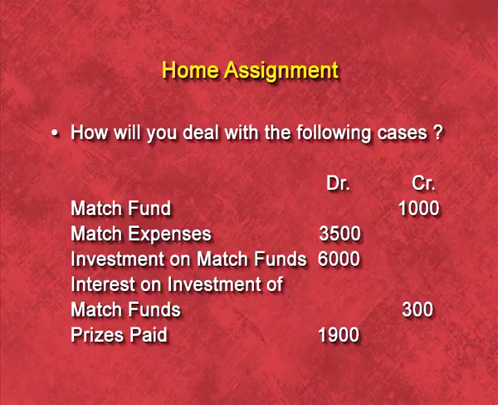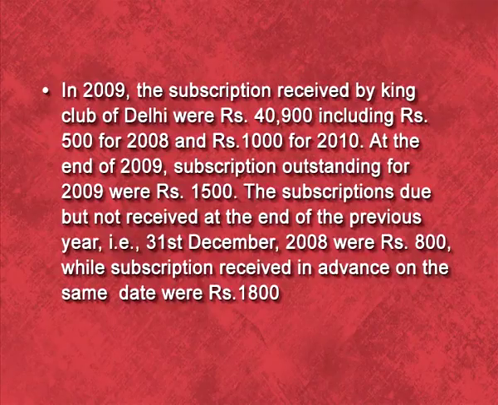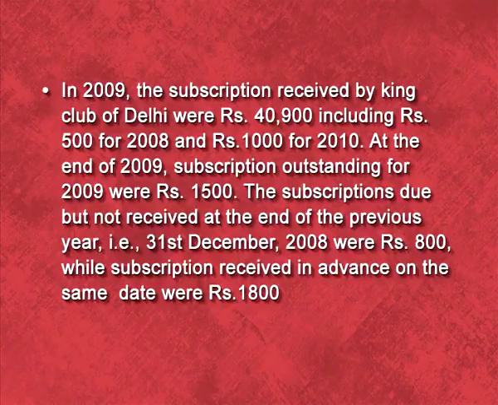Now, there is a question of subscription. In 2009, the subscription received by King Club of Delhi were rupees 40,900, including rupees 500 for 2008 and rupees 1,000 for 2010. At the end of 2009, subscription outstanding for 2009 were rupees 1,500. The subscription due but not received at the end of previous year, that is 31st December 2008, were rupees 800, while subscription received in advance on the same date were rupees 1,800.